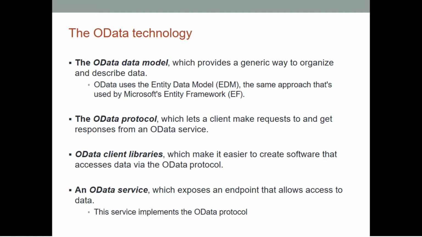And the next point is the Open Data Protocol. This protocol lets a client make requests to and get responses from Open Data services. The next technology is the Open Data Client Libraries. These libraries make it easier to create software that accesses data via the Open Data Protocol. And the last one is the Open Data Service. This service exposes an endpoint that allows access to data, and it implements the Open Data Protocol.